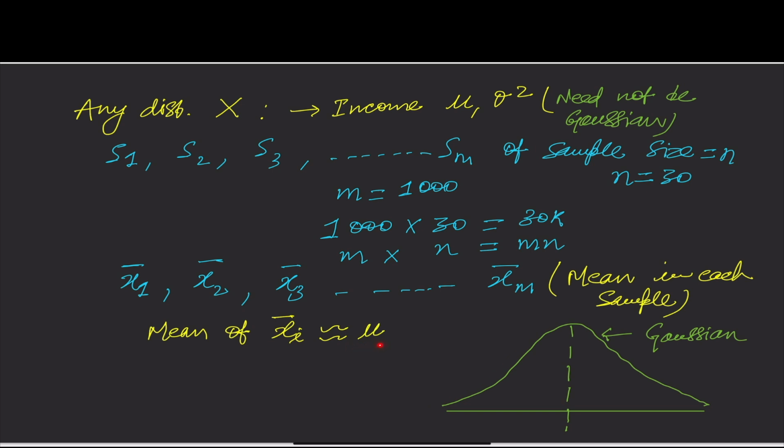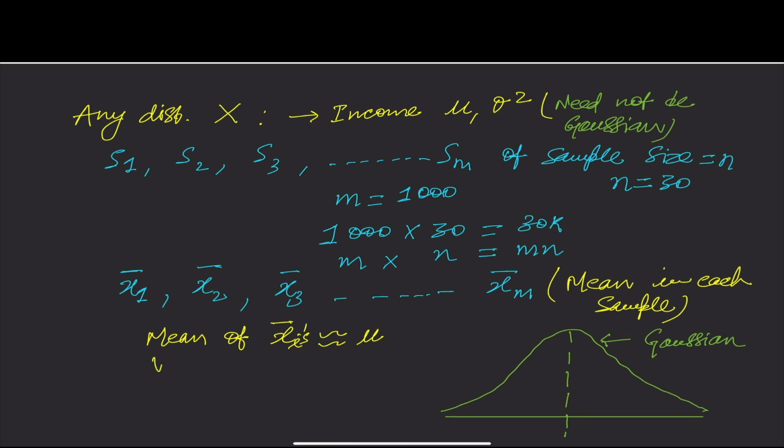I can estimate my population mean by taking the mean of xi's. This will be the mu, and the variance of xi bar, which I can compute from the data, will be equal to sigma square by n.